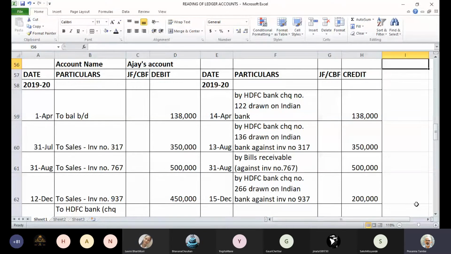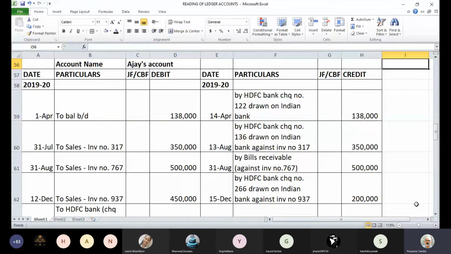Now the next transaction is on 31st of July. It says sales, invoice number 317, and the value posted in Ajay's account on the debit side is 3,50,000. Now my question to you is, this is a sale entry. Is it a cash sale or credit sale? Credit sale. Yes, absolutely right. Credit sale.